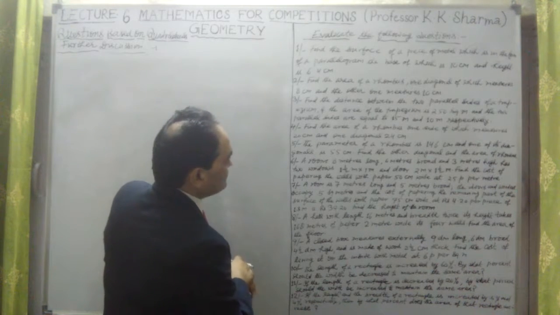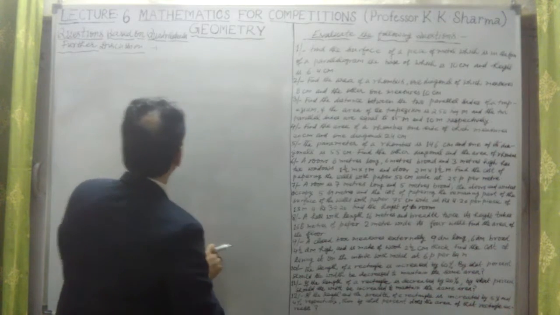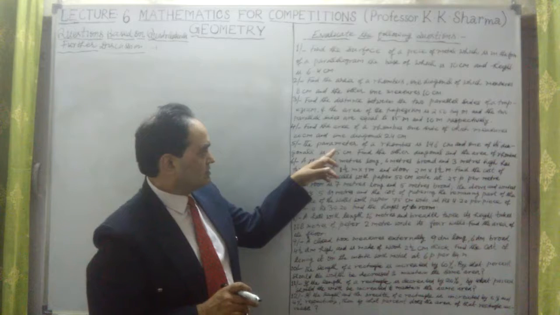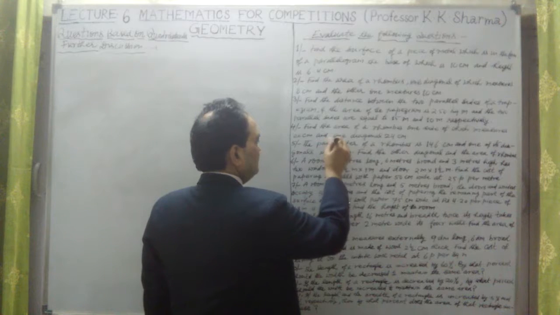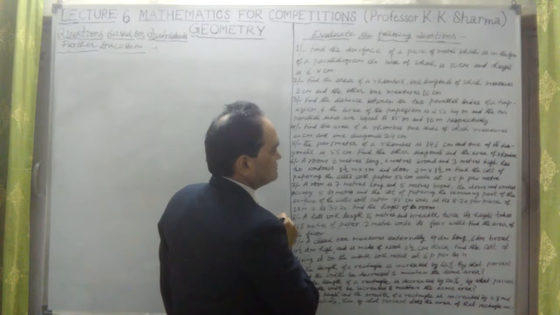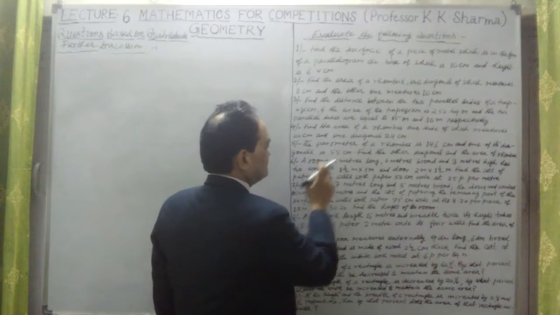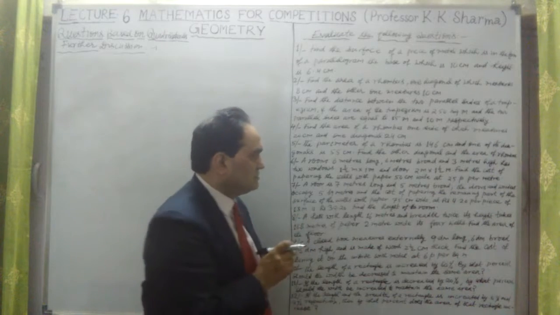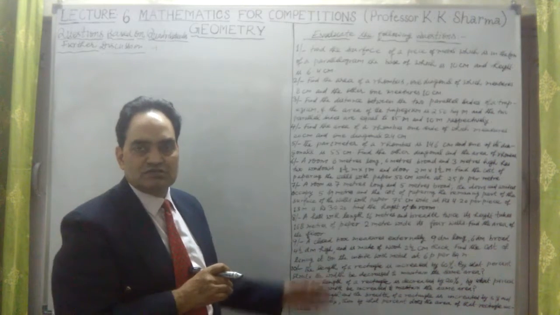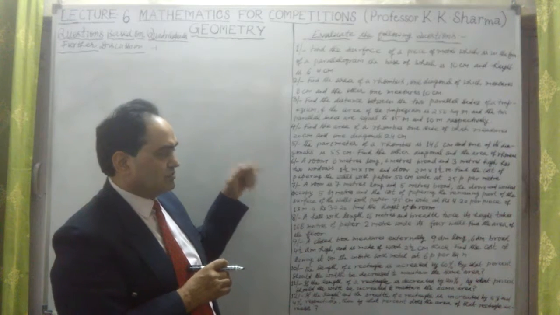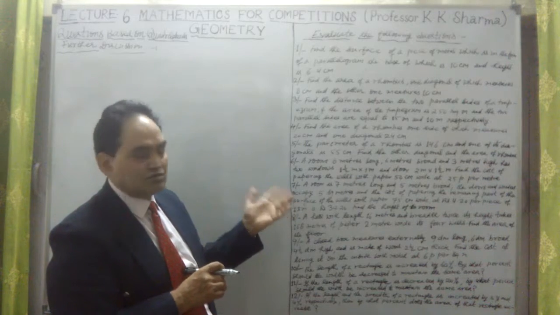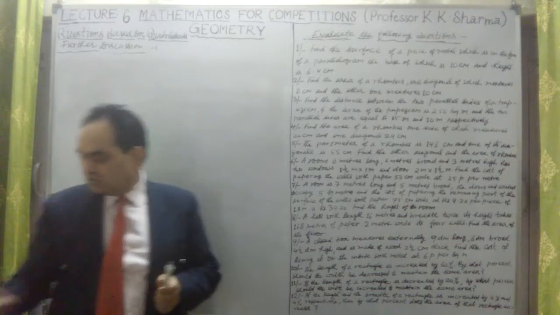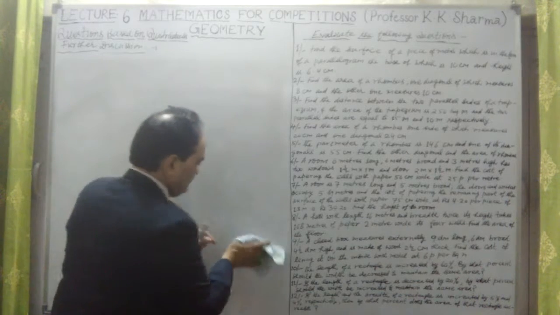Now come to the next, 5th question. Question number 5. The perimeter of the rhombus is 146 centimeter, and one of its diagonals is 55 centimeter. Find the other diagonal and the area of the rhombus. In this case, the diagonal is also to be calculated. We calculated a diagonal in the previous question, but in this case, we have to find the diagonal and the area, both things. Let me first clean the board.